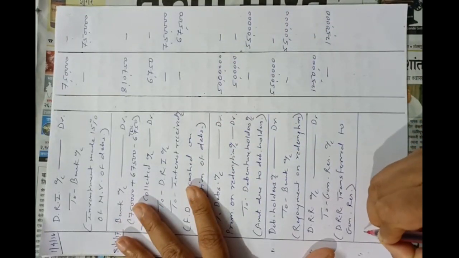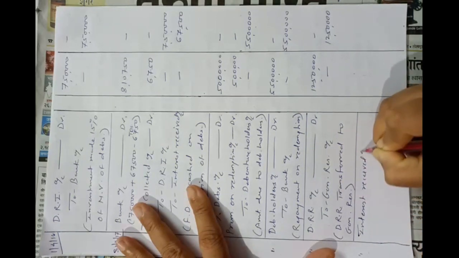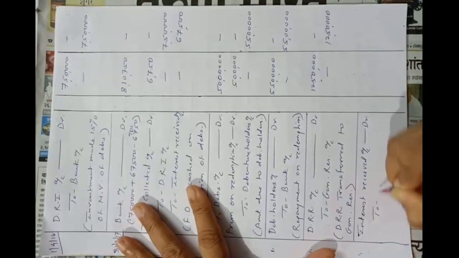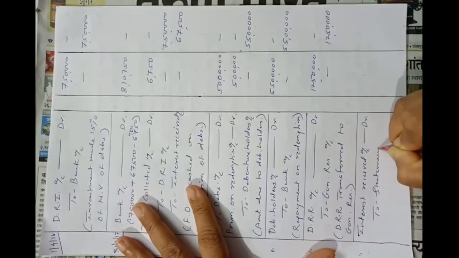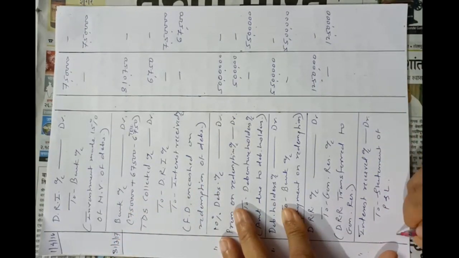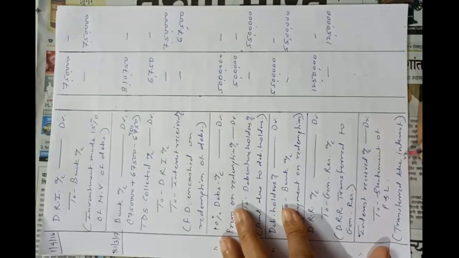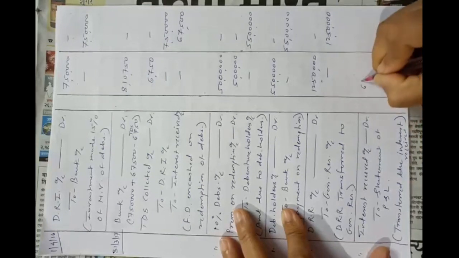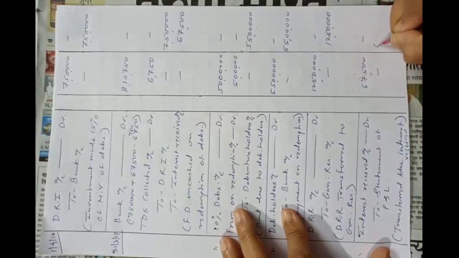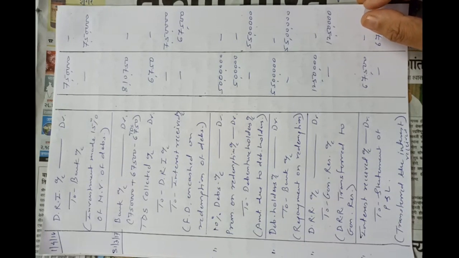So the entry will be interest received account debit, to profit and loss, and the narration will be transferred the interest received, amount is 67,500, that is interest earned on the investment made in fixed deposit. Okay, so in this way we have to pass the journal entries in this problem.